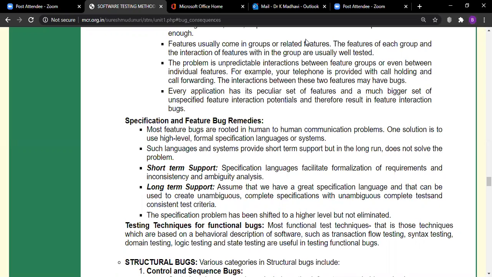We will be discussing in detail these various testing techniques for the bugs. Already you have come across unit testing, component testing, integration testing, system testing, and the other two, white box testing and black box testing. But apart from this, now you have come across a little bit more testing techniques like flow testing, syntax testing, domain testing, path testing, logic testing. All these various testing techniques will be discussed in detail in this entire course, software testing methodologies.